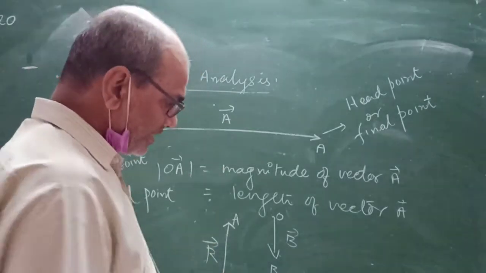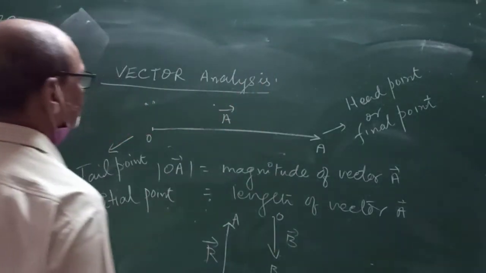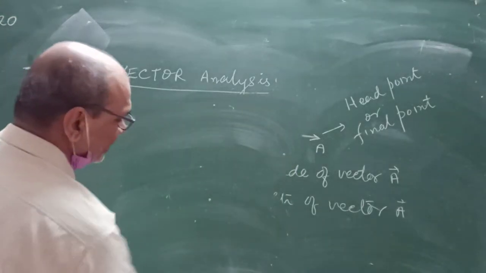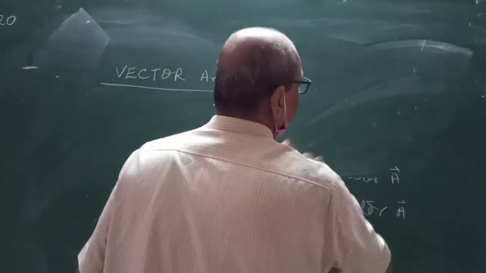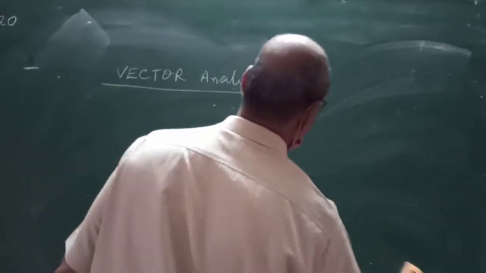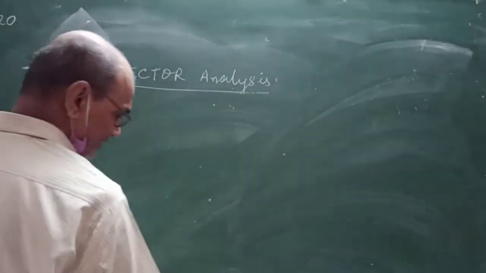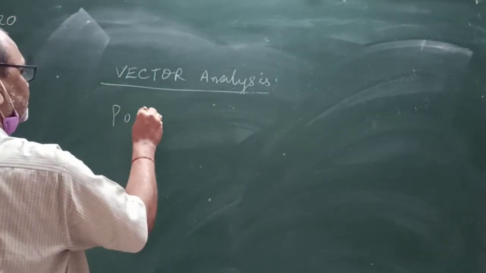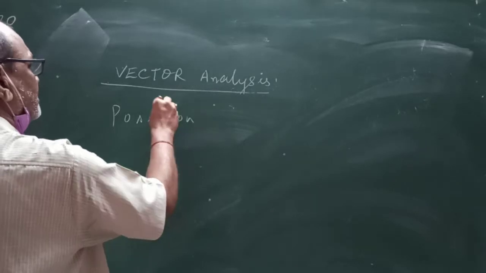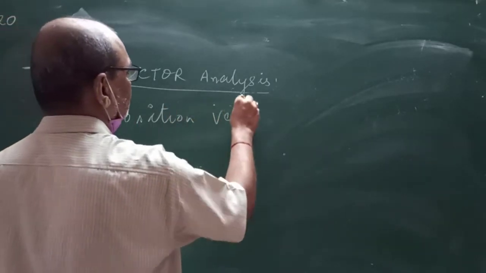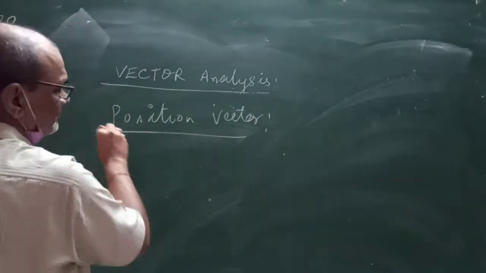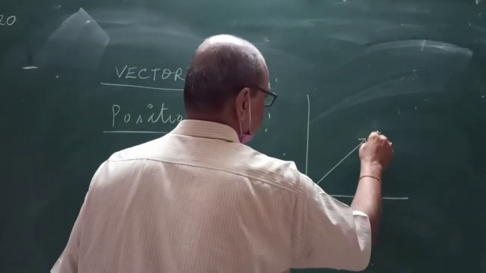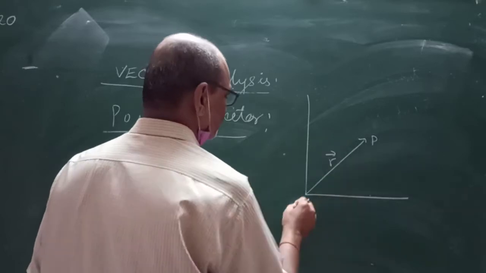Now we want to express the position vector. The position of a particle at any instant of time is called the position vector, and it is denoted by r.